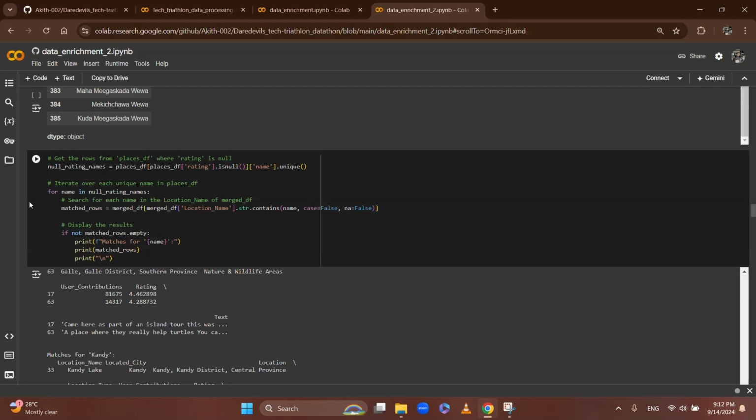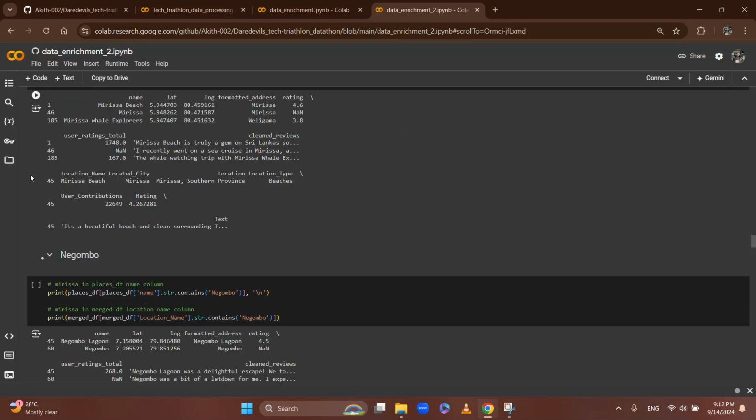After identifying relevant places in this dataset, I used the information to fill in missing values, though only a few places could be updated.